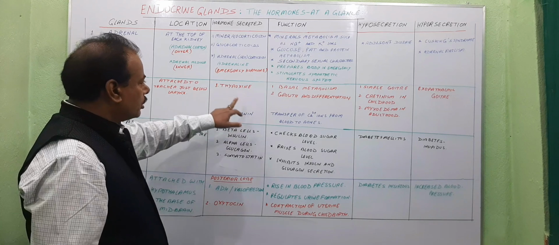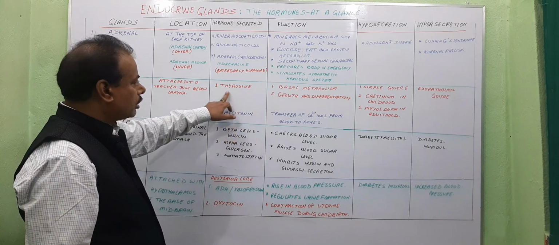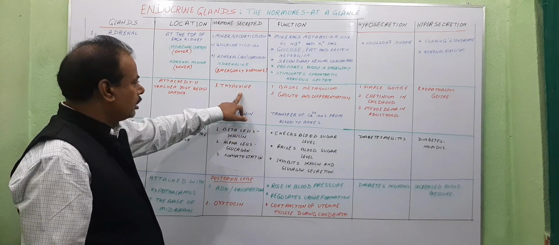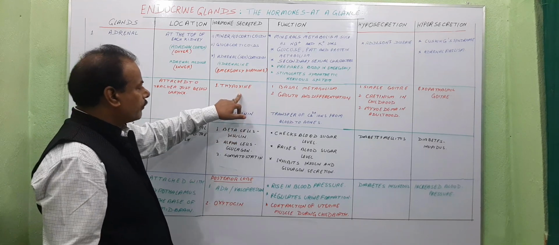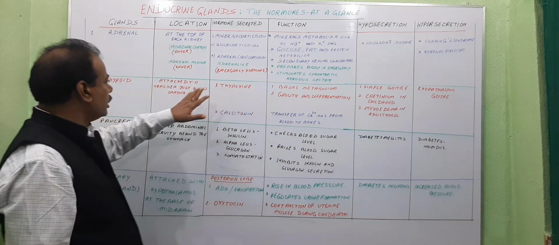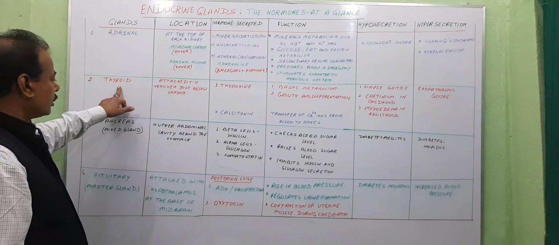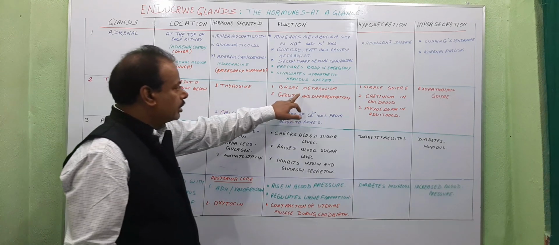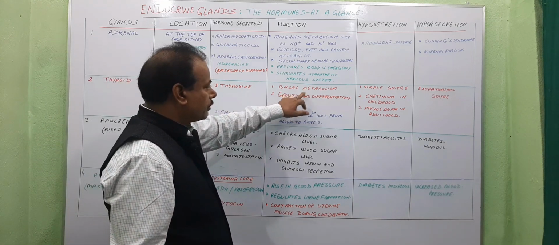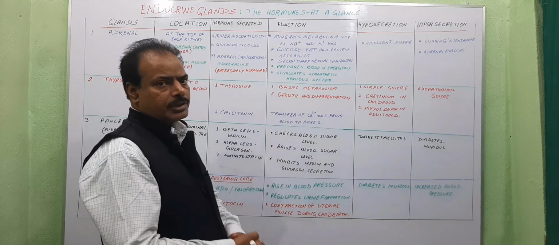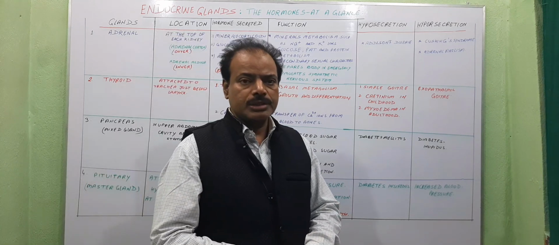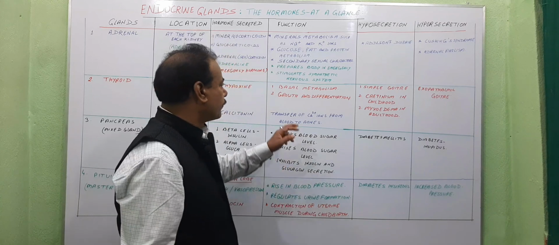It secretes two hormones. Number one, thyroxine. The thyroxine hormone is released from the thyroid gland, and it helps in basal metabolism. Basal metabolism means metabolism of proteins, fats and carbohydrates.